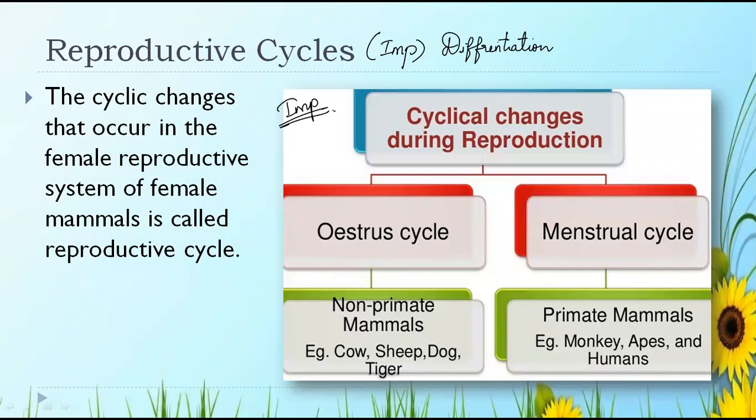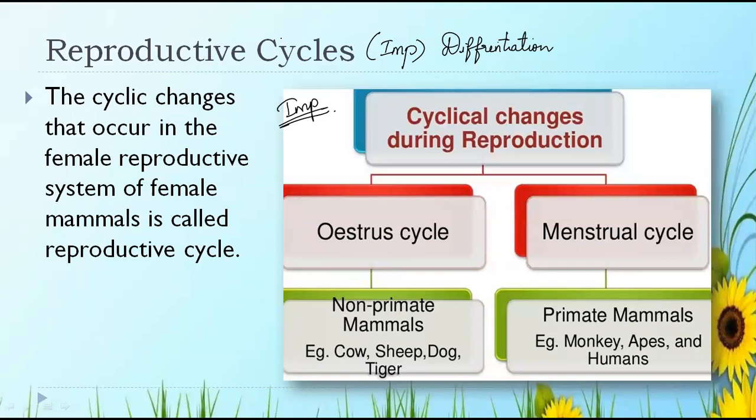Students are always asked to differentiate between the estrous and the menstrual cycle, or to write about the estrous and the menstrual cycle. It is an important question again. Now, what is this estrous cycle and in which mammals does it occur?